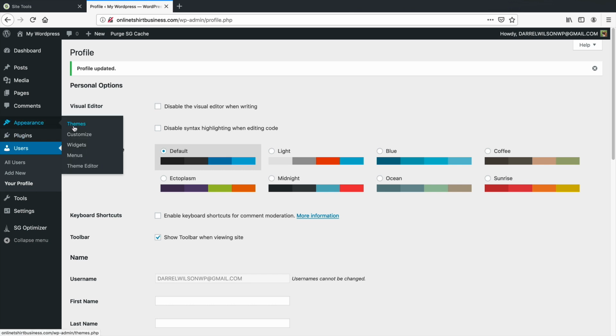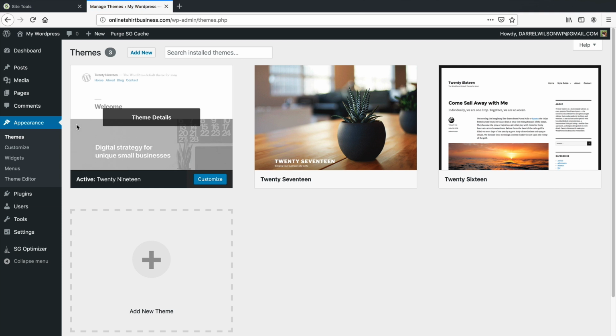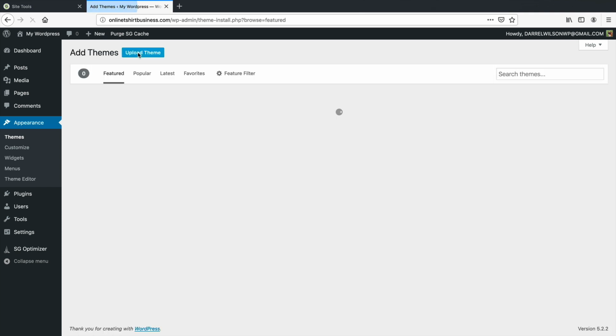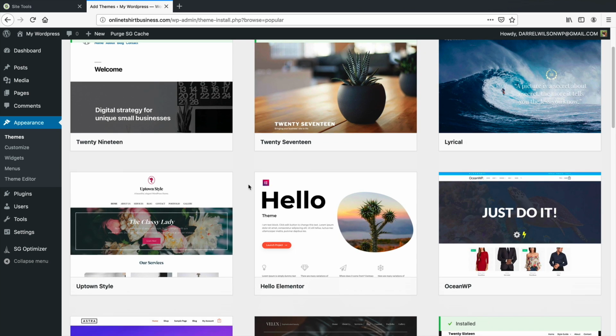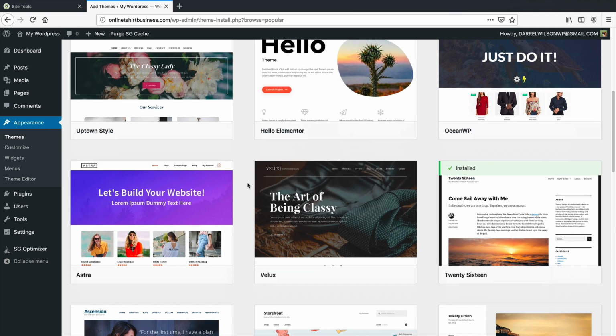All right. Now over here, we have different options. So basically how WordPress works is by themes. So right here, I'm gonna go to appearance and go to themes. And right here, I'm gonna click on add new. Now right here, when I click on popular, you're gonna see a lot of various WordPress themes, and these are basically styles of how your site can look.